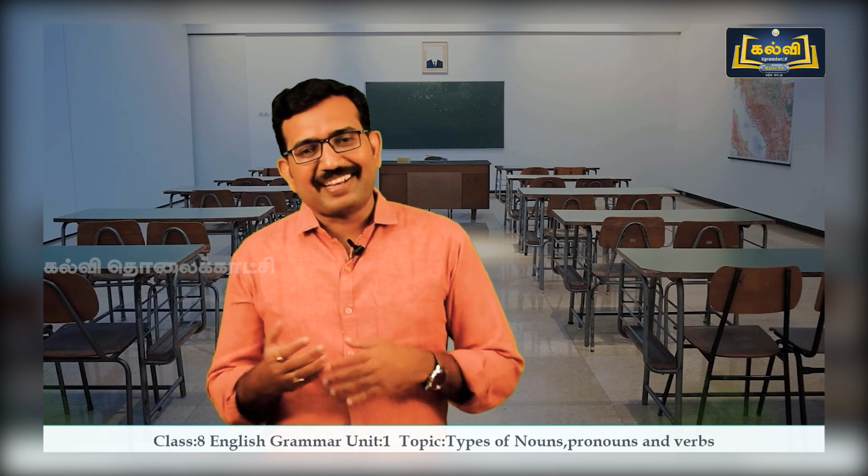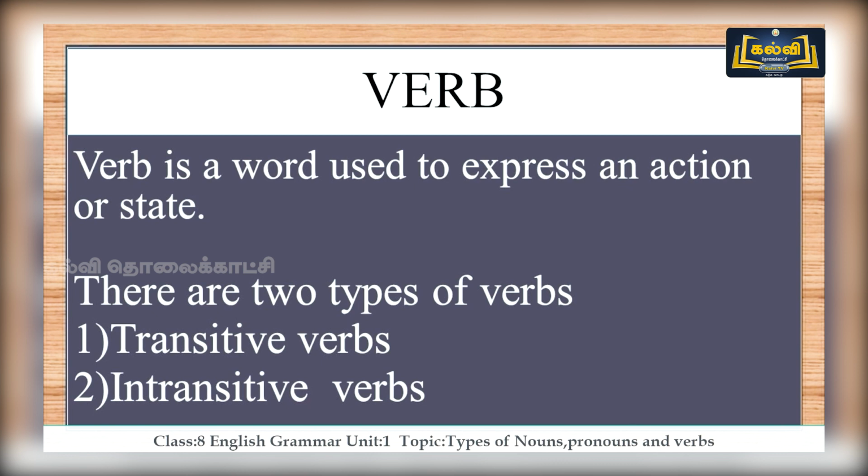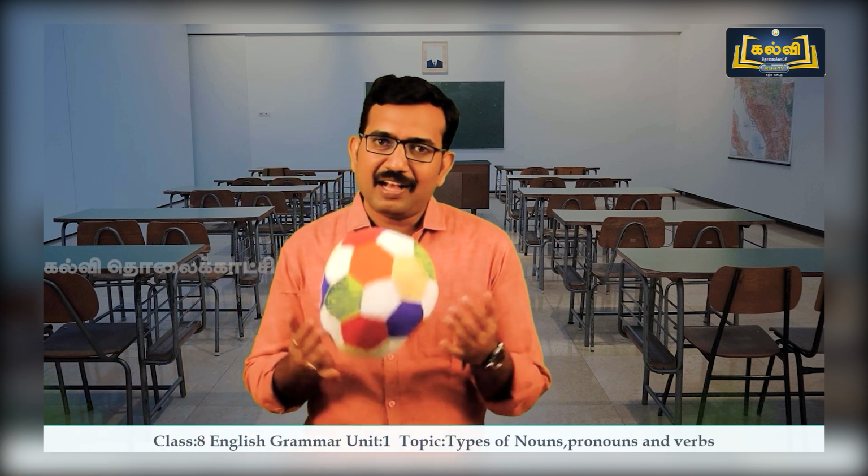So our next topic is verb and its types. We have already learned what is a verb. Verb is a word used to express an action or state that we have learned. We have also seen some action words in our previous class. If I have this ball, what can I do with this? I can play. So play is a verb. Can you tell me my profession? I am a teacher. Here am is a verb.